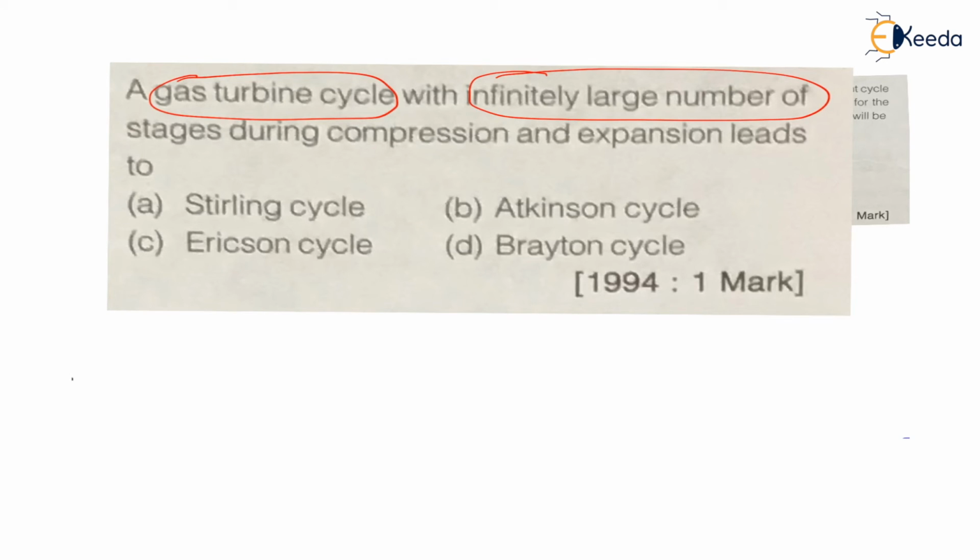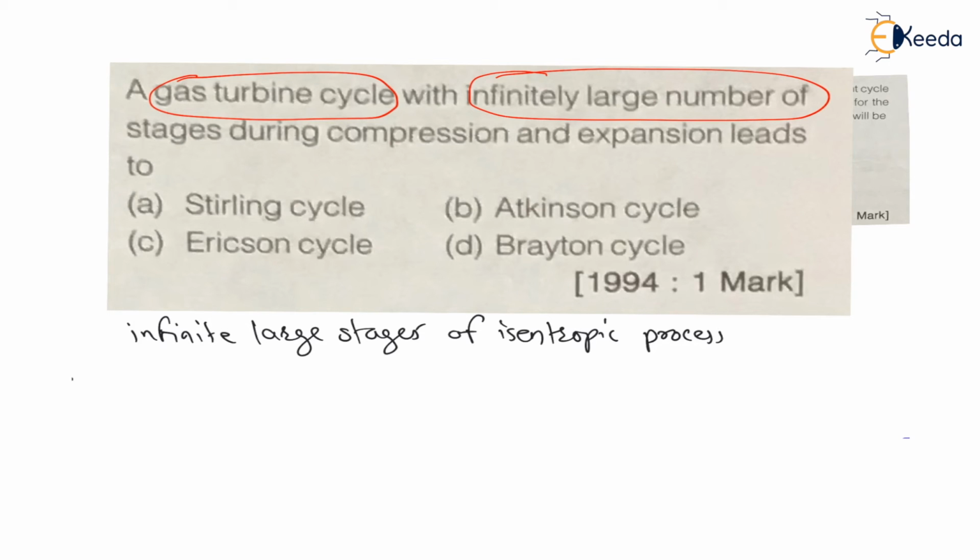Now here, infinite, we can say infinitely large stages of isentropic process becomes isothermal process. Means, my dear students, because of this infinitely large number of stages of compression and expansion, whatever may be the reversible adiabatic compression and expansion processes, these processes become isothermal in case of Brayton cycle.